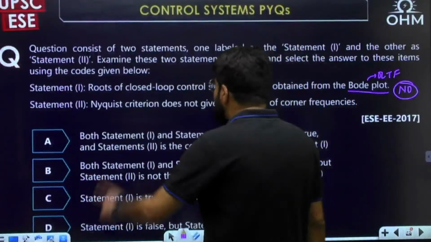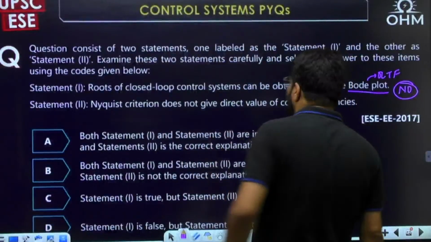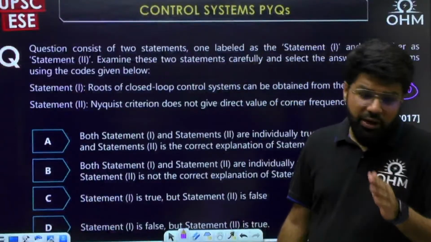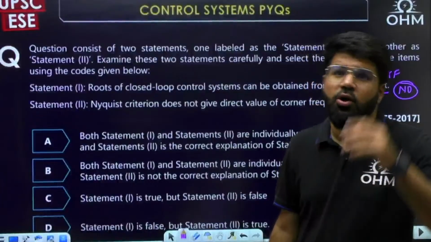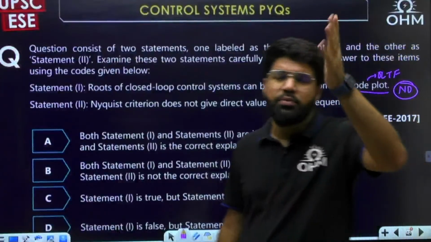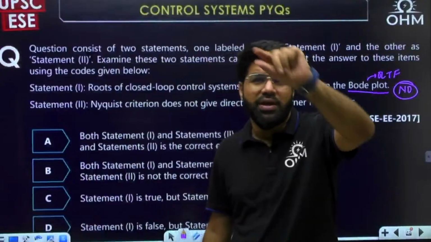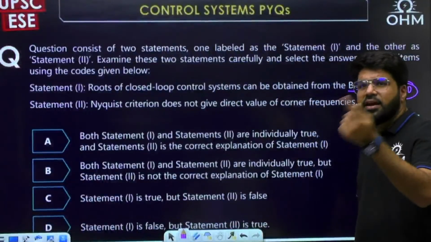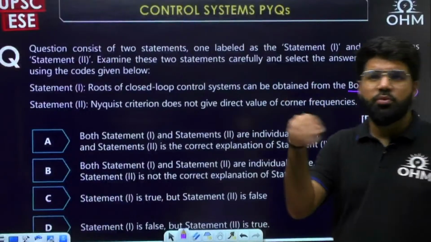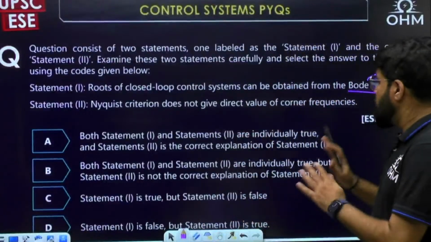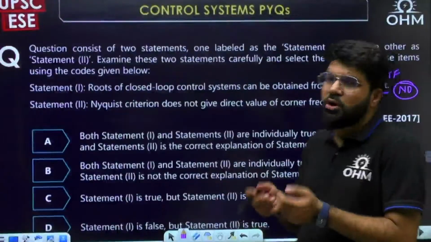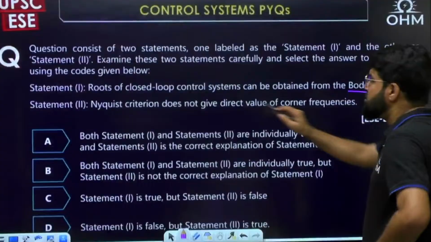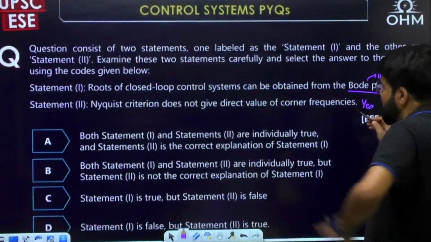Nyquist criteria does not give the direct value of corner frequency. Sketching a Nyquist plot does not directly involve any corner frequencies. The procedure for sketching a Nyquist plot is something else. We take 0 and infinity, the two important points, the starting and ending frequency, and some intermediate critical frequency where the Nyquist plot cuts any axis. But we don't use any corner frequency to draw a Nyquist plot, and hence a Nyquist plot cannot give you the direct value of the corner frequency. So they have mentioned it correctly.